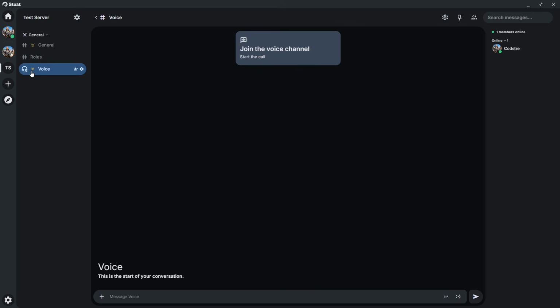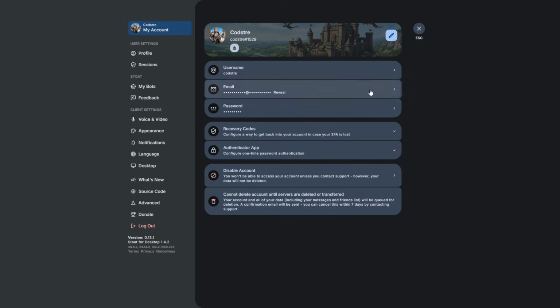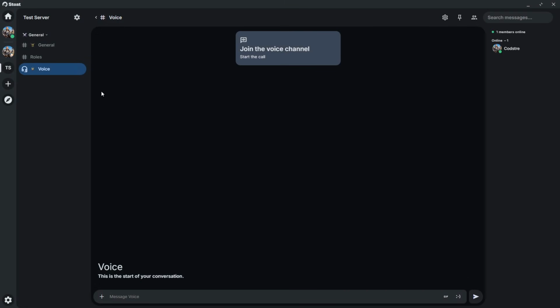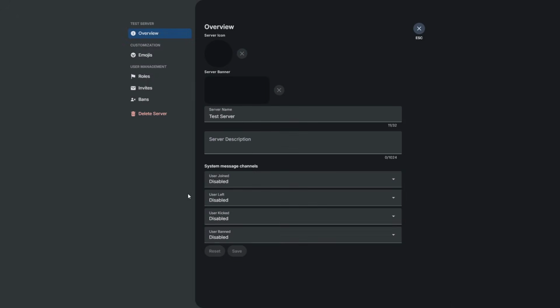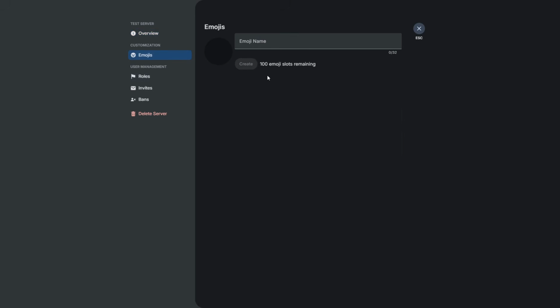It's a little harder to see, of course, on monitors that are more pixel dense. So anything 720p is probably where this would shine a lot more. But I think you could also go through the normal settings and do a lot of that stuff as well. That's just one of those things that's really interesting about it, and that's really all you have for that. If we go into our emojis, you can have up to 100 emojis in here. I don't believe you can have animated emojis, but you can try. I haven't tried it yet, that's the only reason I'm not entirely sure.